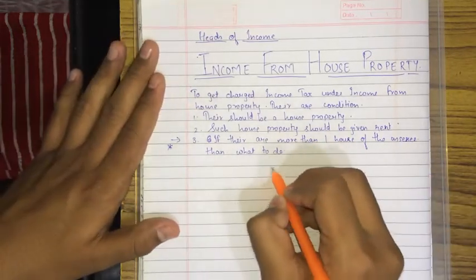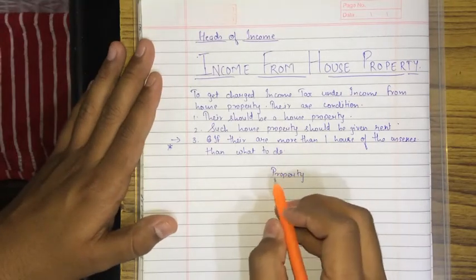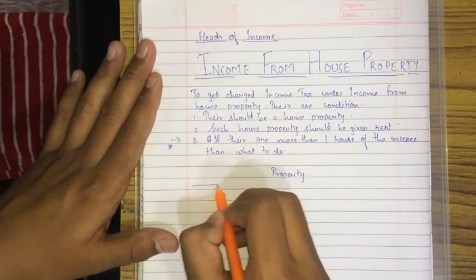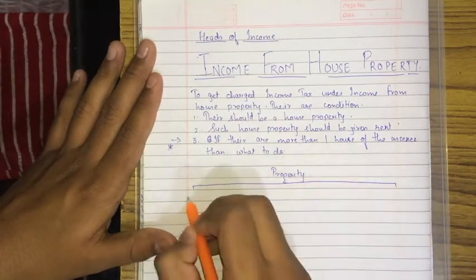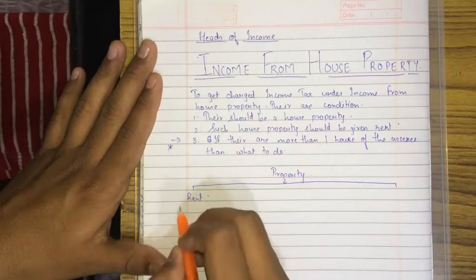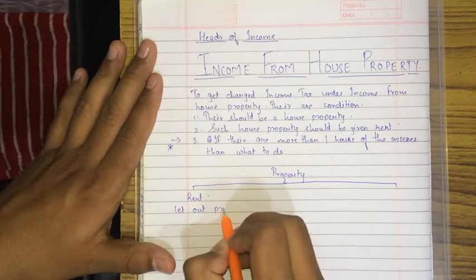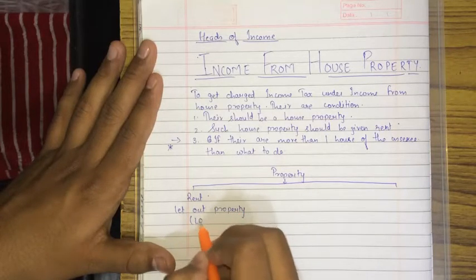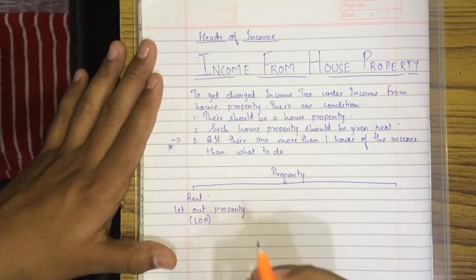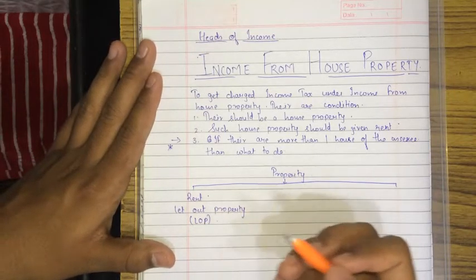See, property. If the property is given on rent, then it is termed as let out property. It is known as LOP. People normally call it LOP. Let out property. The full form is let out property.